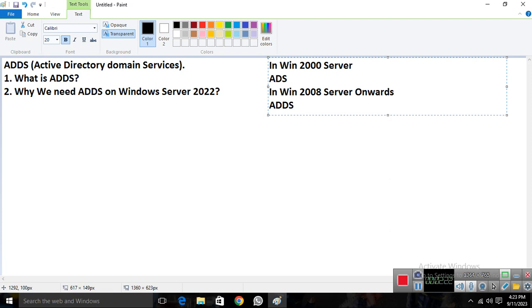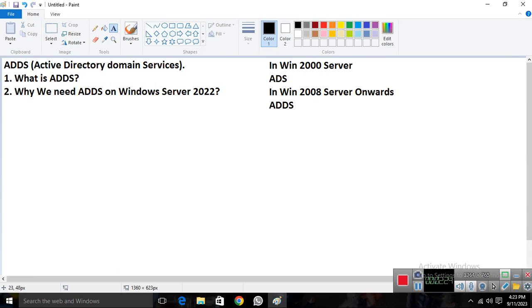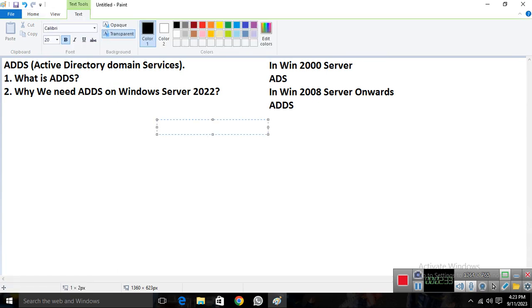Before we understand what Active Directory Domain Services is, as I already told you, it's a service which is available in Windows servers. Before we learn more about this service, we need to understand that in the Microsoft OS, whether client OS or server OS, we have two types of network. One is the workgroup network, and the second is the domain network.